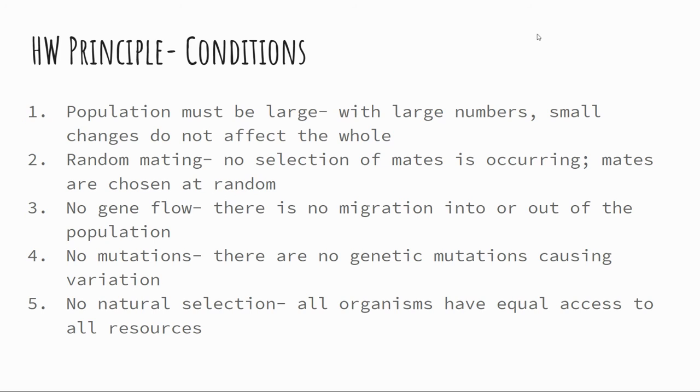We're not saying that natural selection events happen on us as a human population often, but we have characteristics and traits that we look for in our partners and mates, whatever that may be. We have things we like and things we don't like. That's not random mating. You're deciding on different traits. When we talk about gene flow, or no migration into or out of a population, we still see this in humans, even though we're one species.